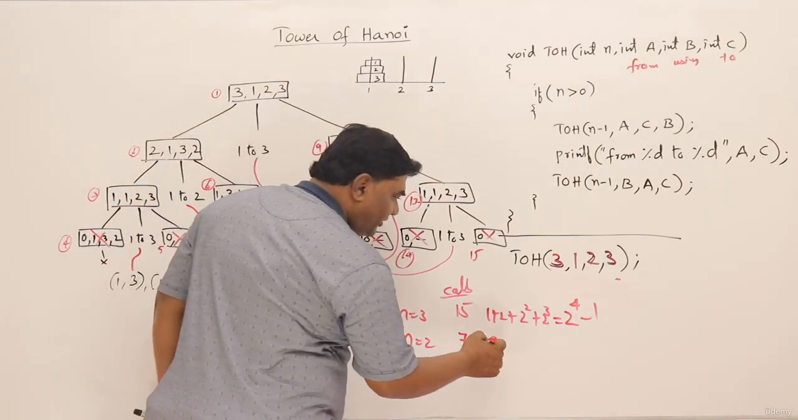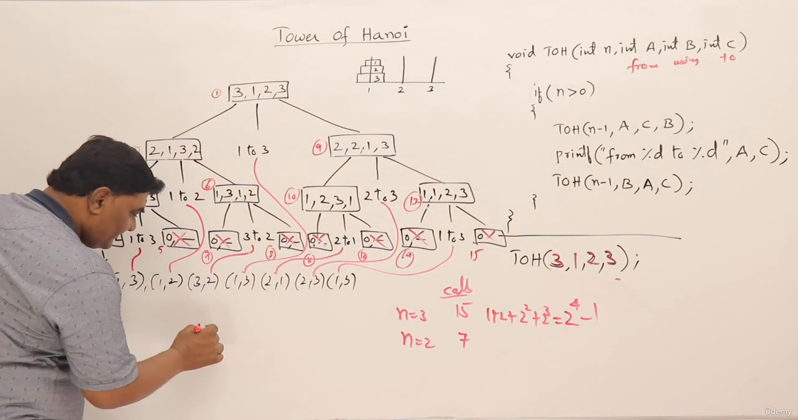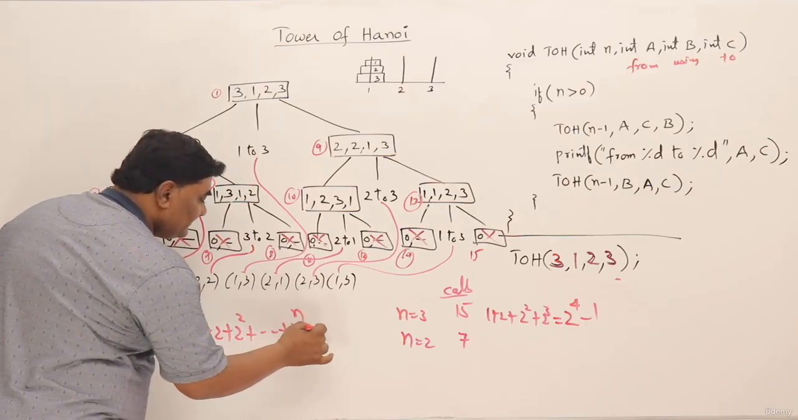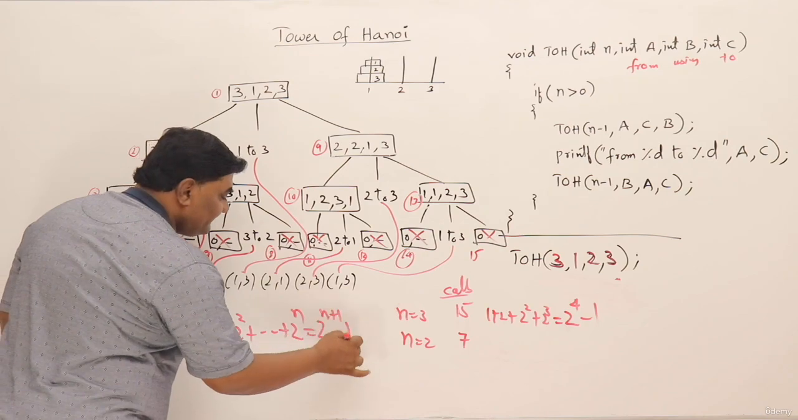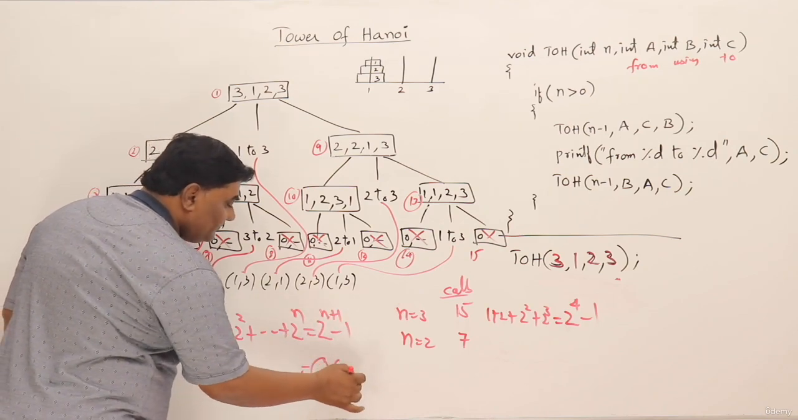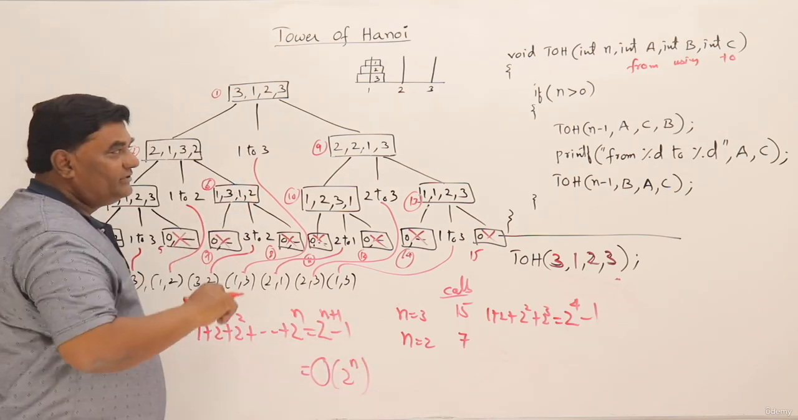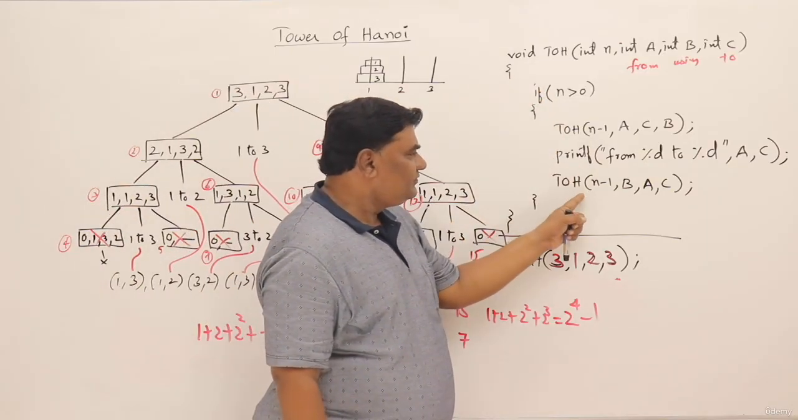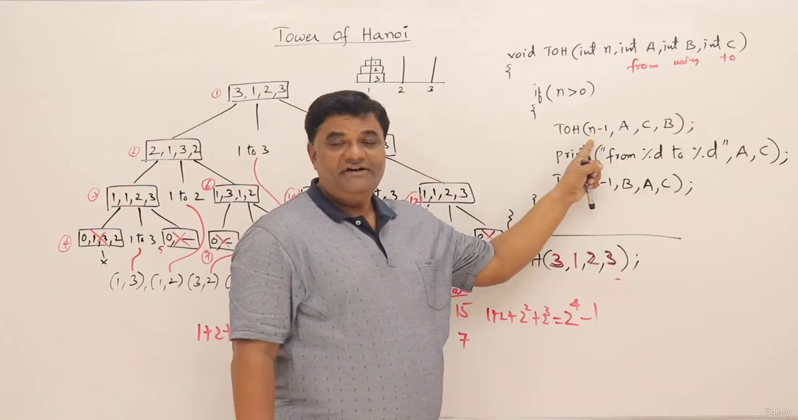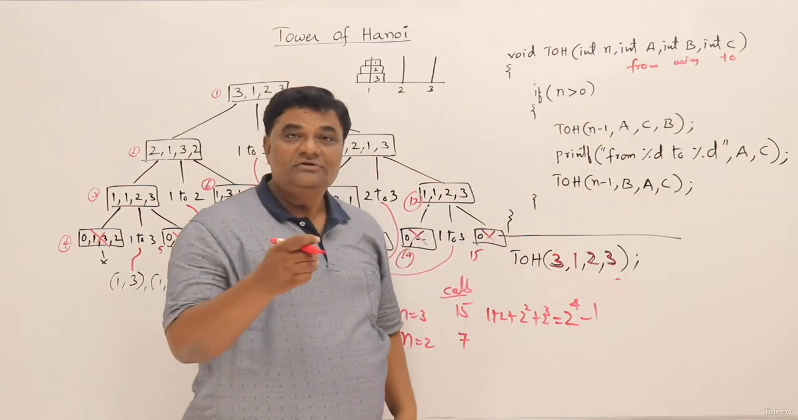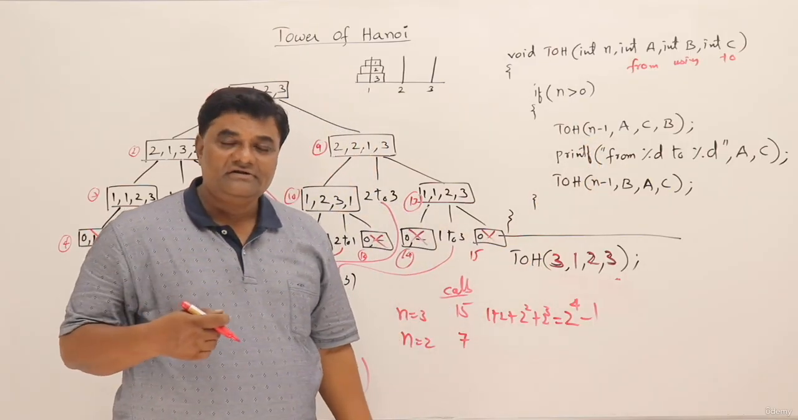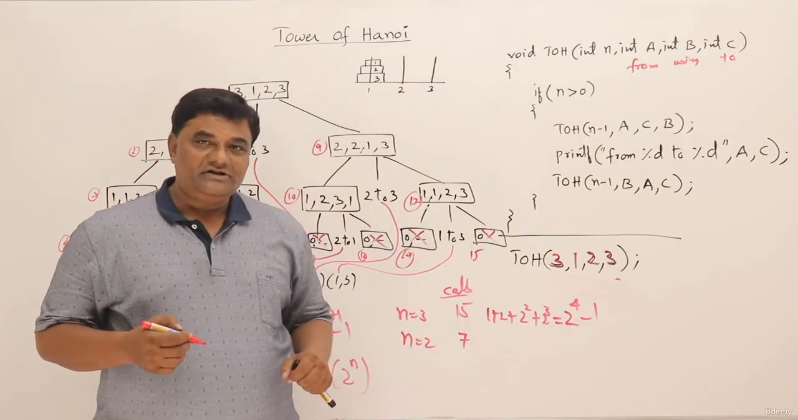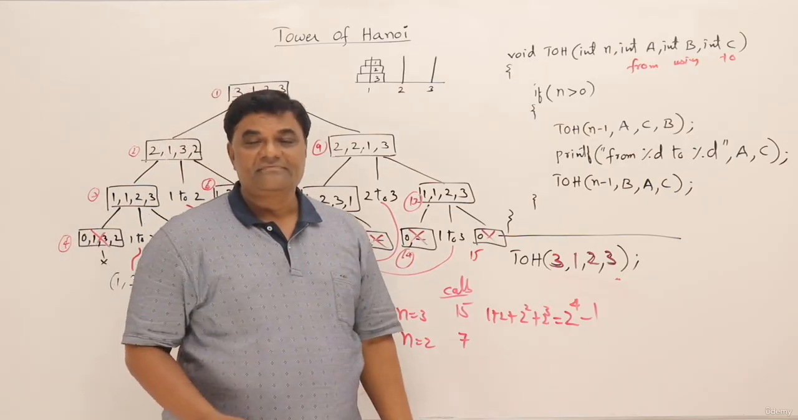So for n disks, how many calls will it make? I'll write them here: 1 plus 2 plus 2 square and so on up to 2 power n. So this will be 2 power n plus 1 minus 1. So this is order of 2 power n. So this is an exponential time taking problem. The function is calling itself 2 times with the decreased value of n minus 1. So 2 times it is calling, giving 2 power n. So this is a time consuming function. It's an exponential time taking function. It takes 2 power n time.